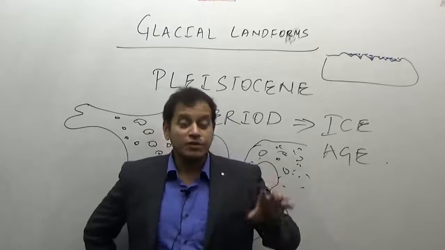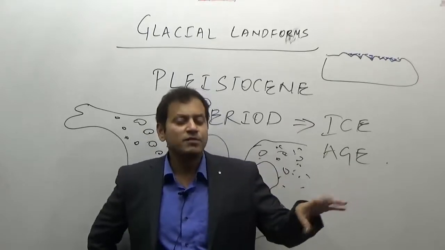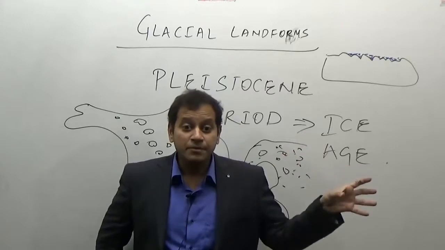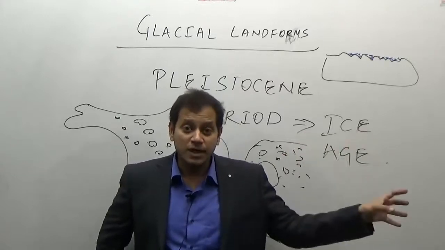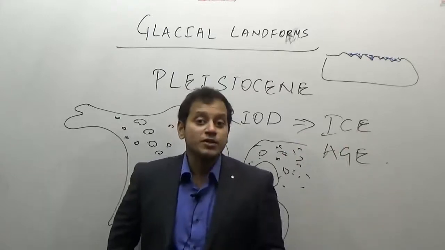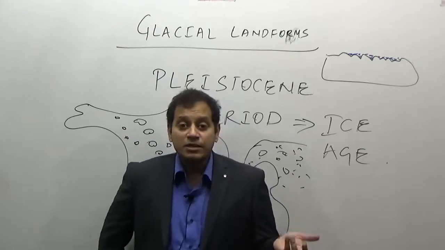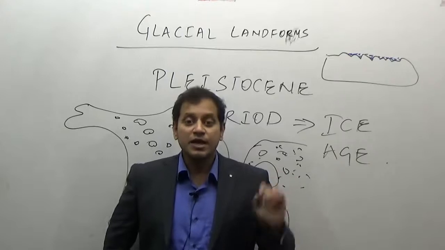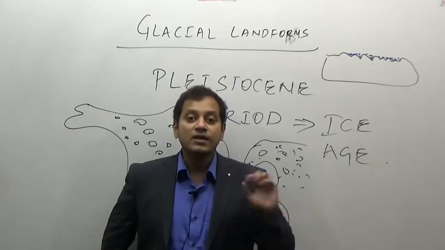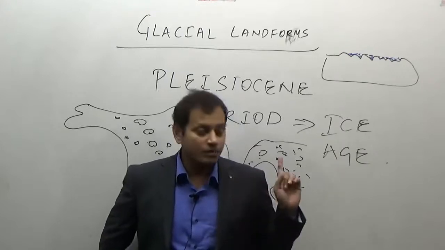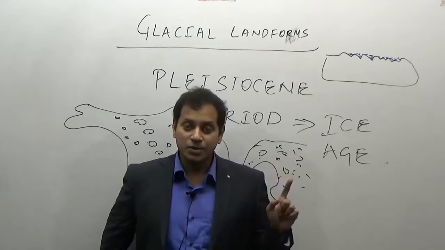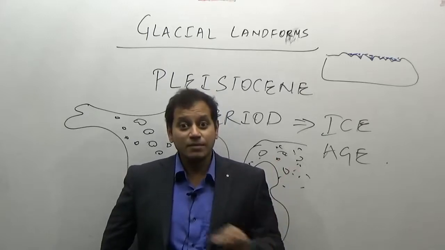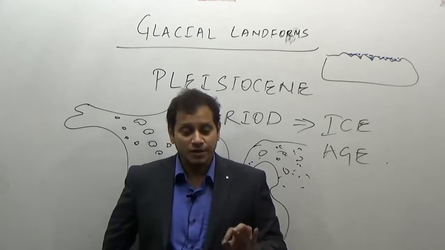One question: if you are attempting this year's preliminary examination, even if you are not, you should, as a civil service candidate, try solving the past year questions. One of the previous questions asked why there are numerous lakes in North America or in Sweden or in the Scandinavian countries or in the higher latitudes of Europe. You know the answer. That is the Pleistocene glaciation. You know these are glaciated lakes. Why are they there? Because of scratching of the surface of the earth.